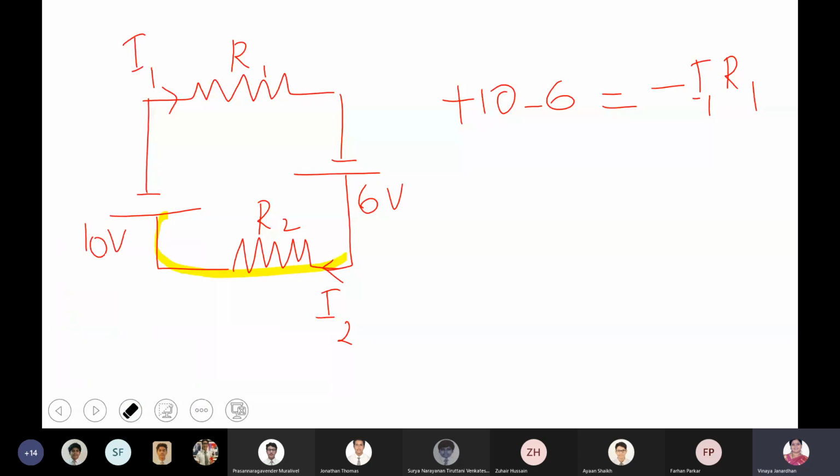I'll make I2 the other way. Okay. What is the voltage across R2? I2 R2. Now, how is I2 flowing in the circuit? Clockwise or anti-clockwise? Anti-clockwise, so it will be positive. Is that clear, boys? Okay.